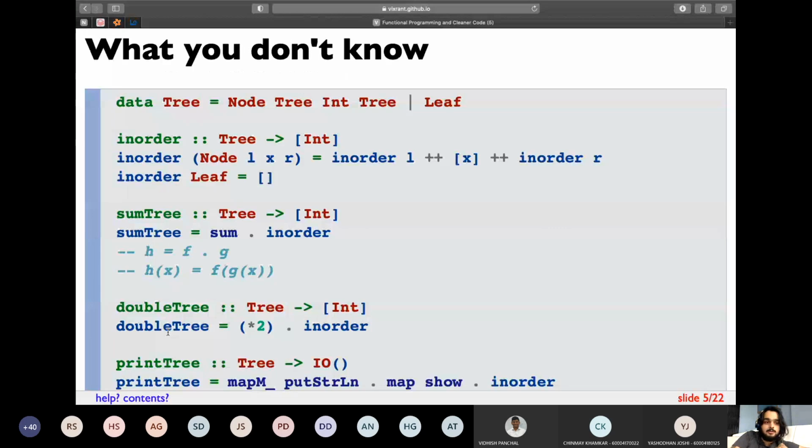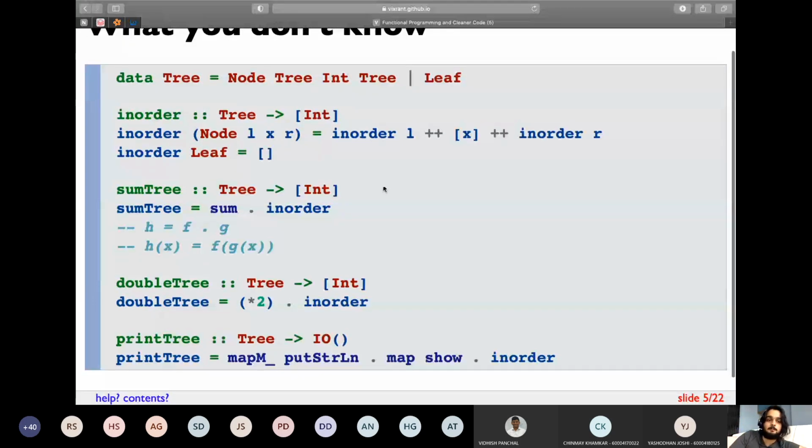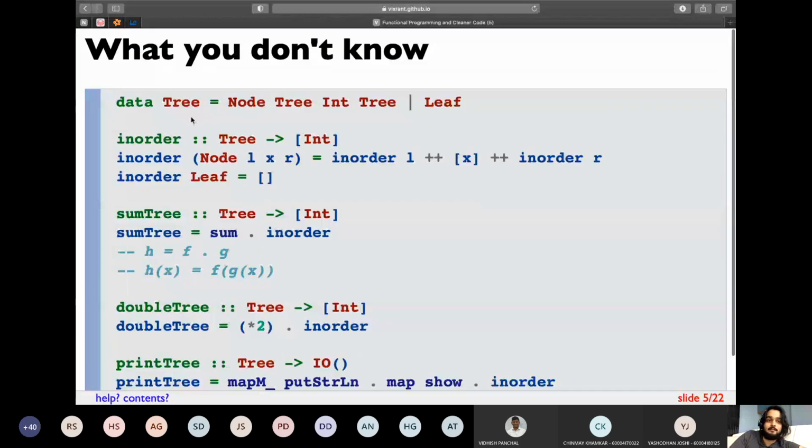So what you don't know is you can divide each and every step of your algorithm into one function. So don't let this code trouble you a lot. This is Haskell. I will give you an introduction at the end of the session. So in basic terms, what it is doing is, this is the same function which I wrote over here.